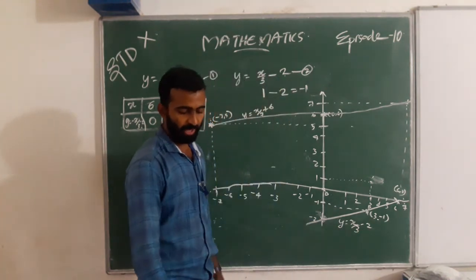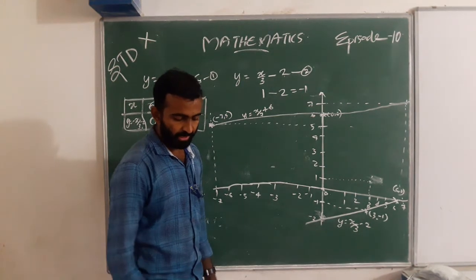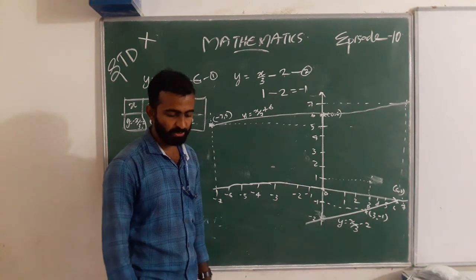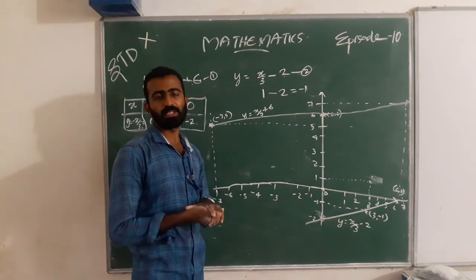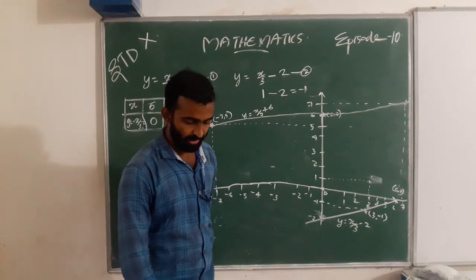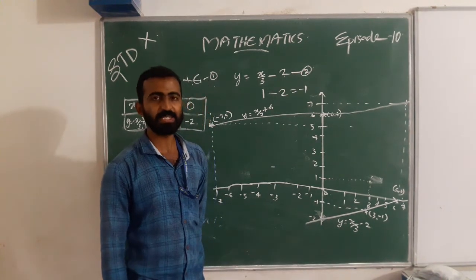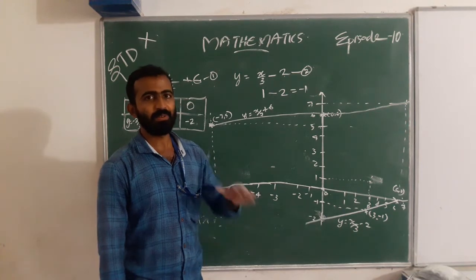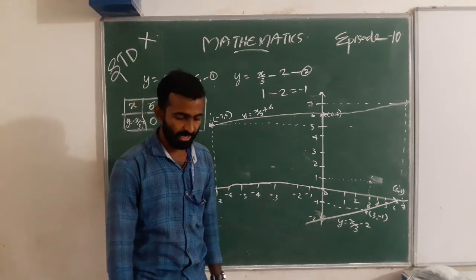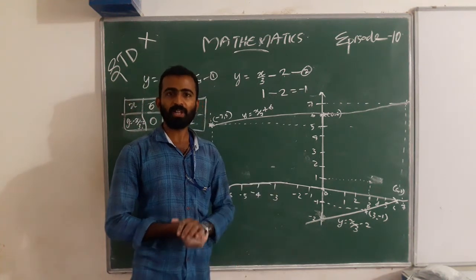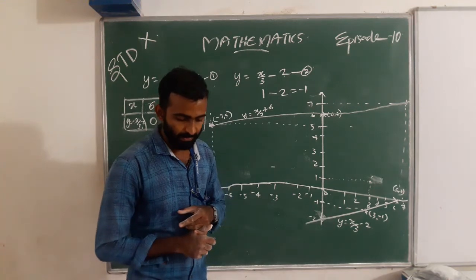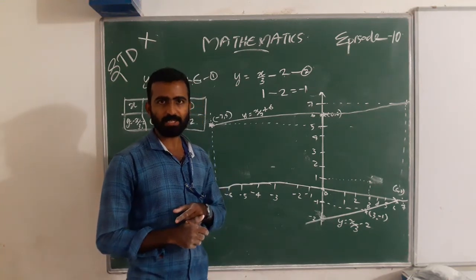And first I repeat: the age of Aftaf is x and the age of his daughter is y. Seven years ago, Aftaf's age is x minus 7, so we take x minus 7. At that time, Aftaf's daughter's age is y minus 7.